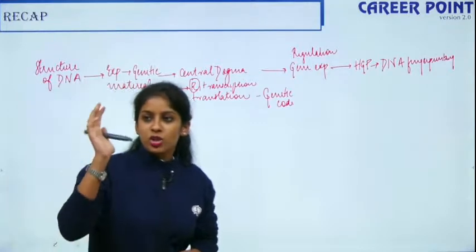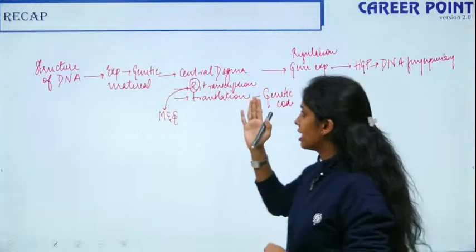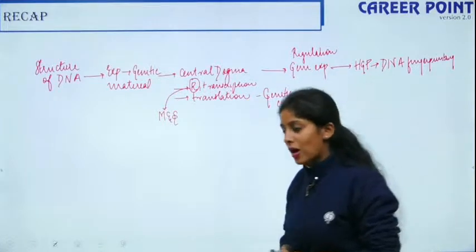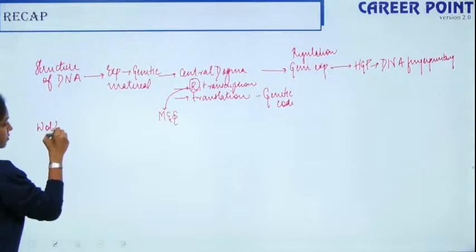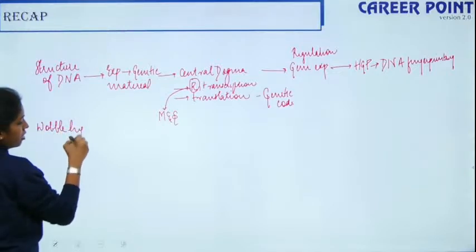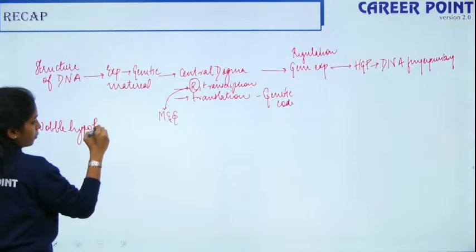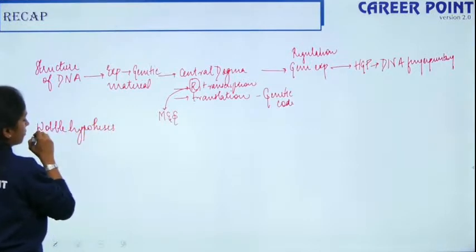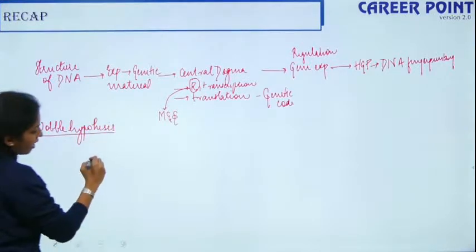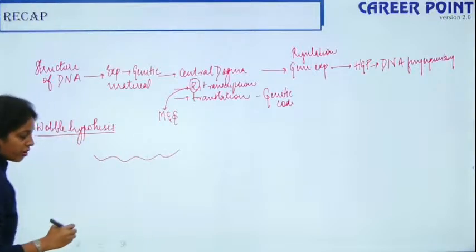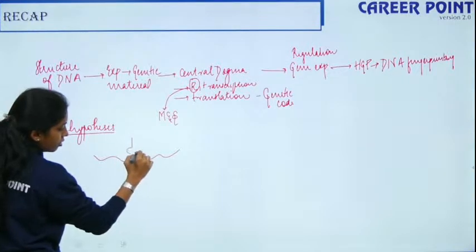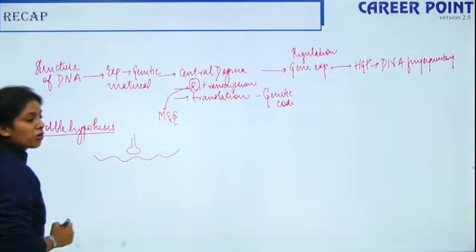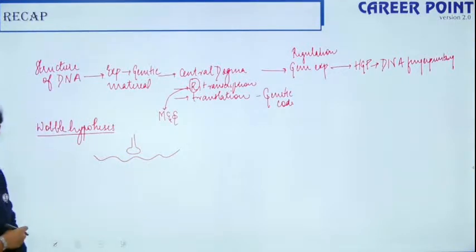Which means you're all quiet, so everyone is clear on everything. Okay, so Anthony Abhi wants me to explain the wobble hypothesis. So what is the wobble hypothesis? You have your mRNA and you have your tRNA. This is the anticodon arm in your tRNA.